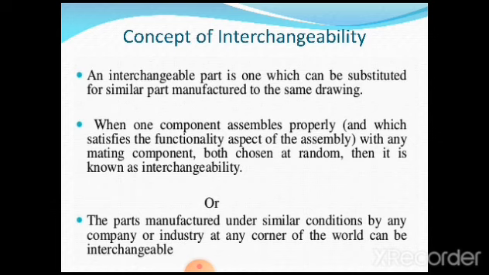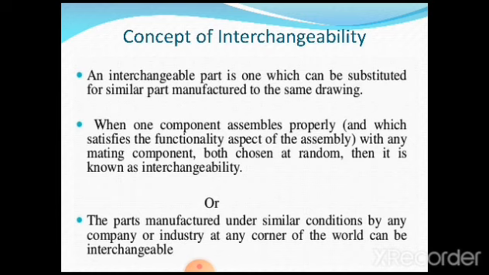Whenever we speak about an assembly, there are always two parts: one goes inside the other, and this satisfies the fundamental functionality of the assembly.